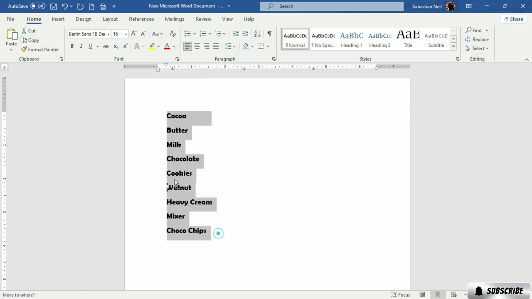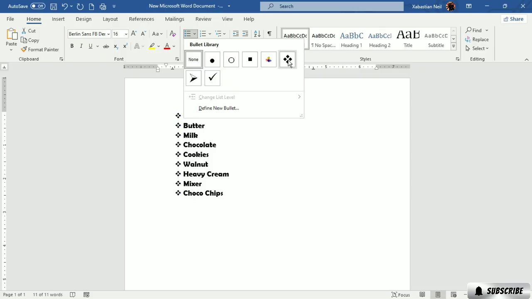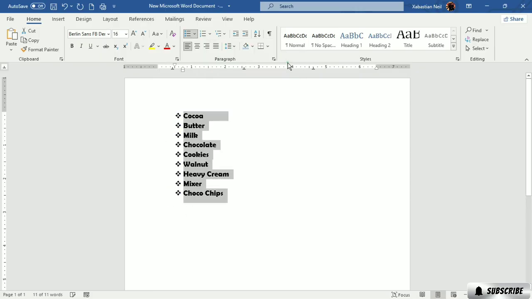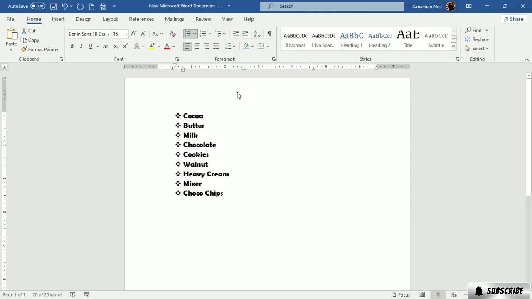If you already have your text and you want it to look listed, bulleted or numbered, just select the text and then click on the bullets. Or if you want different types of bullets, just press on this arrow key. Let's start with bullets. I think I'd prefer it to look like this, so I select this and it looks bulleted. If you want to change it, just go back here and change it however you want. These are quite good.